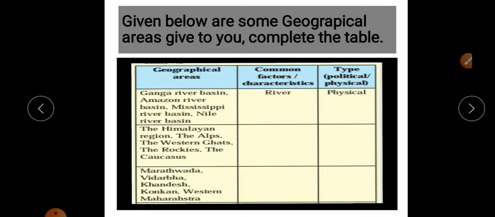Now in the first column, the first point is the Ganga river basin, then the Amazon river basin, the Mississippi river basin, and fourth the Nile river basin. The common characteristic is the river. Then, is a river a physical factor or a political factor? Yes, a river is a totally physical factor. So in the third column, physical is the type.